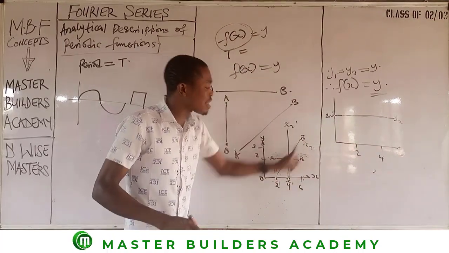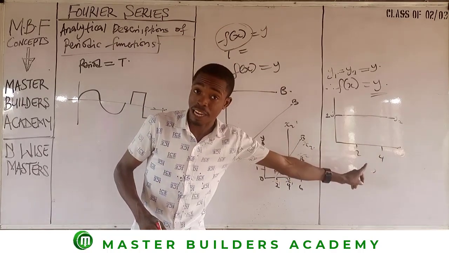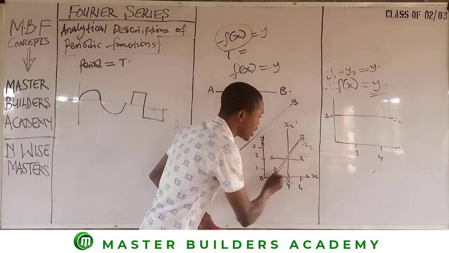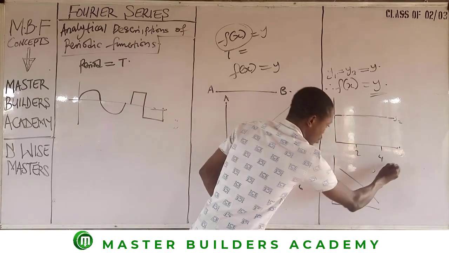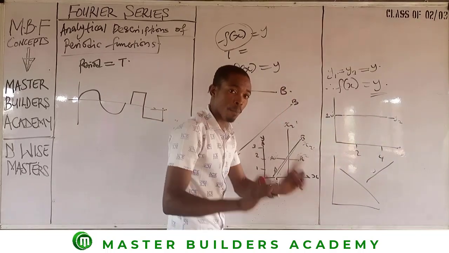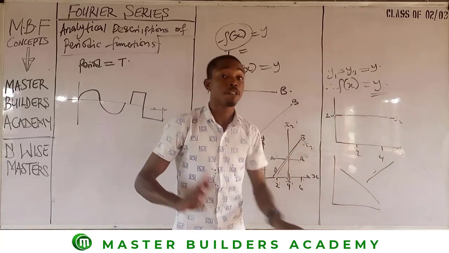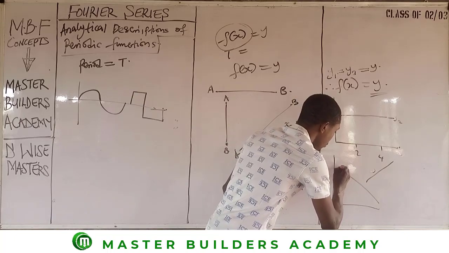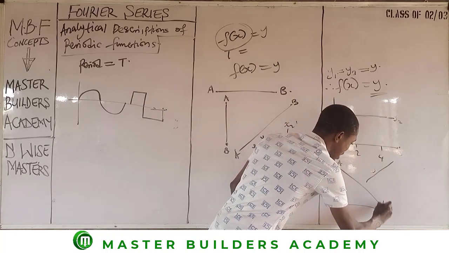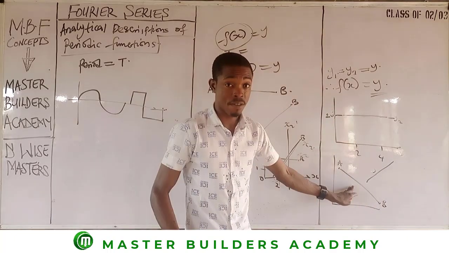Now, let's talk about an inclined line, a slanting line, right? The line can slant this way, it can slant this way, right? It can be like this. Then it can also be in this form, anyway. But provided that it's neither horizontal nor vertical. Are you there? So if this is what I have, then maybe this is A, then this is B again. Alright, this is an inclined line, guys.